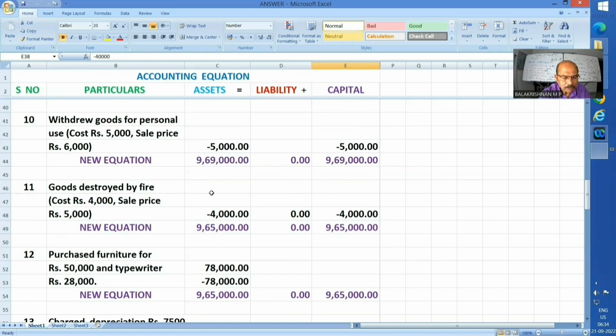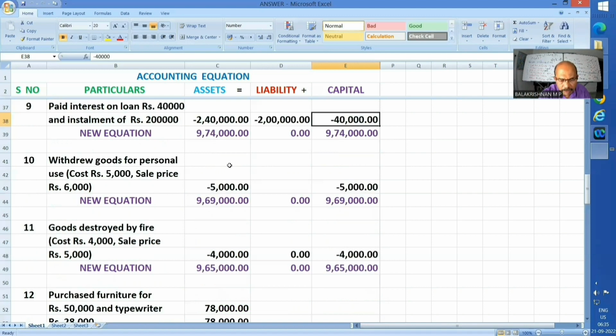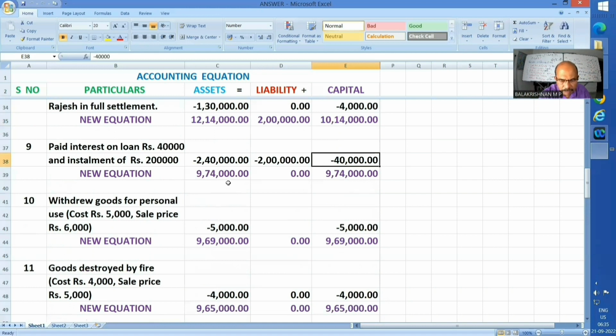Withdrew goods for personal use, cost rupees 5,000, sale price rupees 6,000. Please note that any diversion of the purchased goods for non-sale activity means the sale price is of no relevance there. Then the cost of the goods, rupees 5,000 only, I will reduce from the assets. This 6,000 is of no relevance. And of course, anything removed personally means the drawings. So drawings means capital gets reduced to that extent. So equation still holds good. Previously, it was 9,74,000, 5,000 this side, 5,000 this side. So 9,69,000. Equation still holds good.